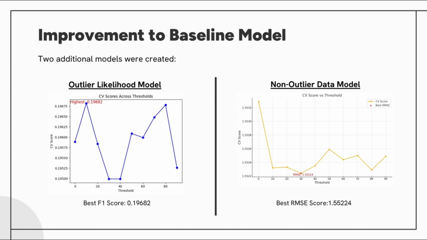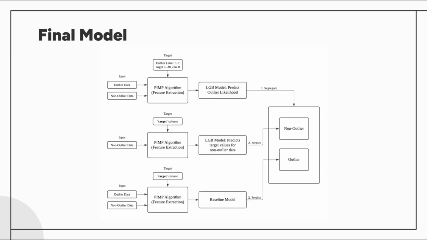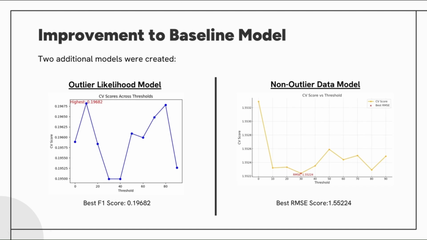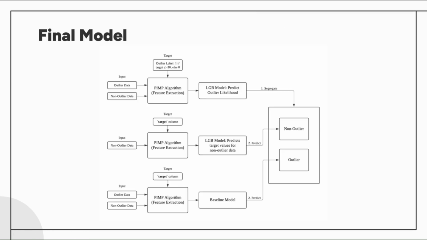suggesting that by separating out outlier data, we can also predict non-outlier data better. An experiment was actually conducted to develop a third model aimed at predicting outlier data, using features exclusively selected from outlier data. However, this model underperformed, yielding an RMSE greater than 10. Thus, we decided to not use this model. So this is our final model architecture.